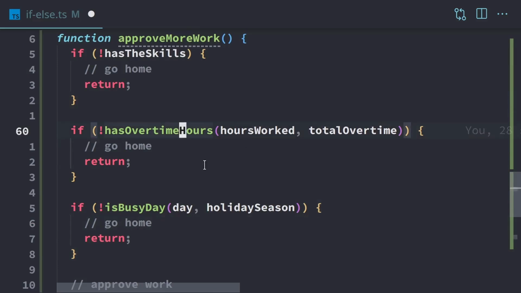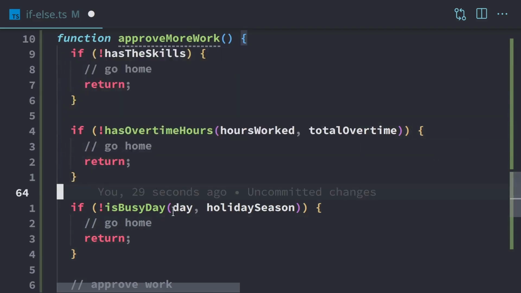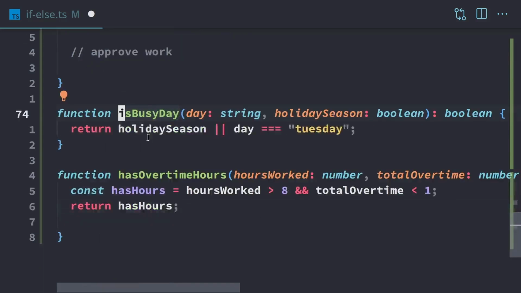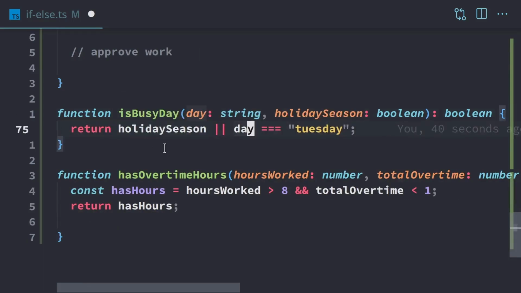And if we want to go edit this, like let's say we want to change what days count as busy days, we just go down to this isBusyDay function. In VS Code, we can hit F12 to jump straight to it. So I'm just going to hit F12. And it jumps straight to that function, and then we can make any changes to define what a busy day actually is. So we've moved all that logic into individual units, which allows us to easily change them.